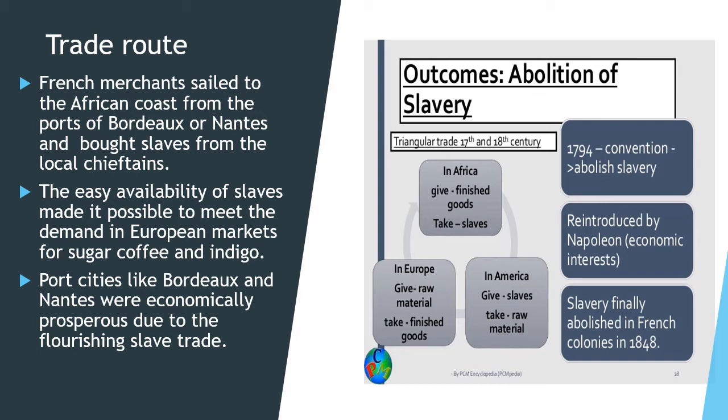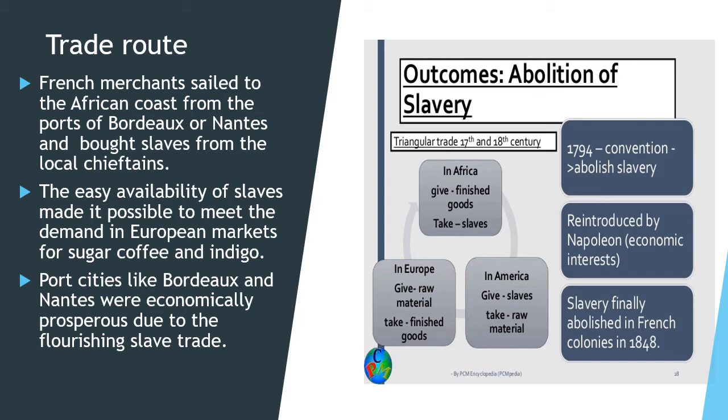So in which colony, what do we see here? That in Africa they used to go, they used to give the finished products, and then from that money, they used to buy the poor people from there who came as slaves to Europe. Now these slaves were again sold in America, because they used to give them slaves and then they used to take the raw material from America. That was the reason behind it.